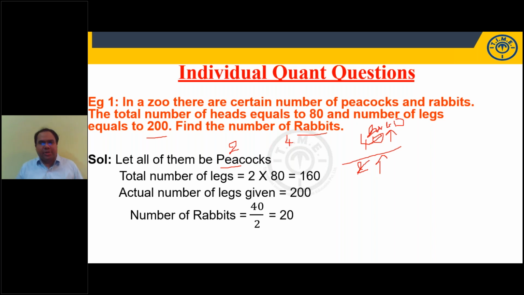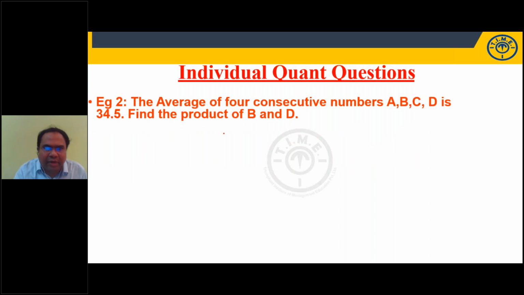Let us say all of them are peacocks. 80 peacocks means each peacock 2 legs, 2 into 80, 160 legs. But I have 200 legs, right? So I'm getting 40 legs more. Why 40 legs more? Because all of them are not peacocks, some of them are rabbits. So 2 legs more, rabbit is having 4, peacock is having 2. 40 by 2, 20 are rabbits. I'm saying, a smarter way of solving this question.